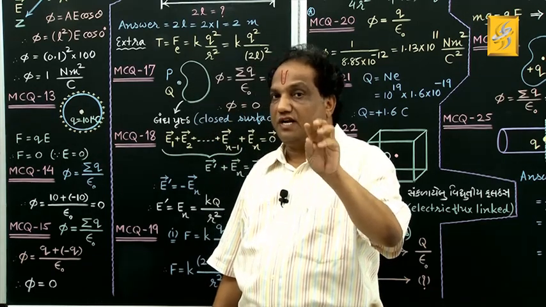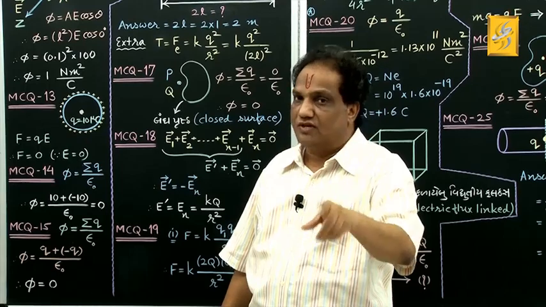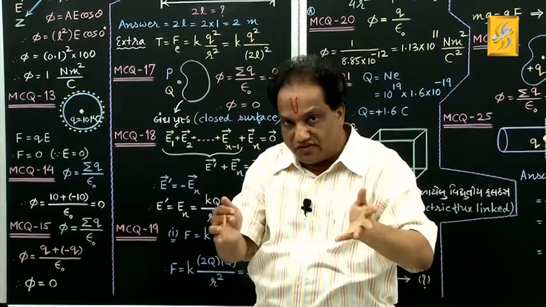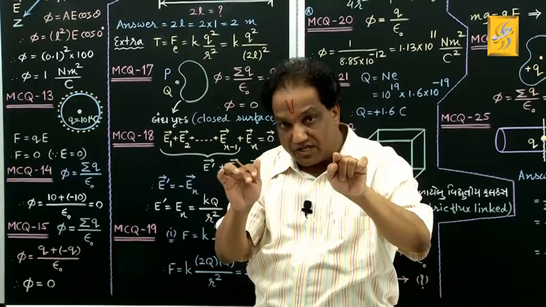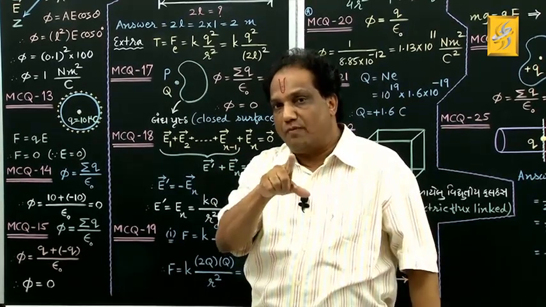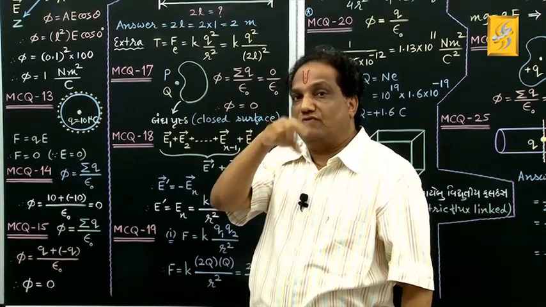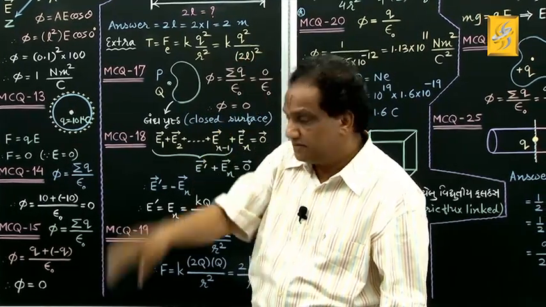You got the reason from the physics point of view. For a positive charge, electric flux is going away from it. For a negative charge, electric flux is towards it. So for a closed surface which encloses both the positive and negative charges of equal magnitude, whatever is outgoing flux, same is incoming flux, the summation of which should be 0. Correct?